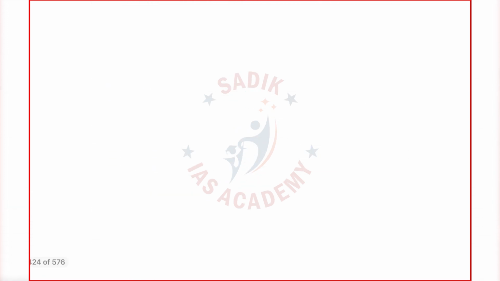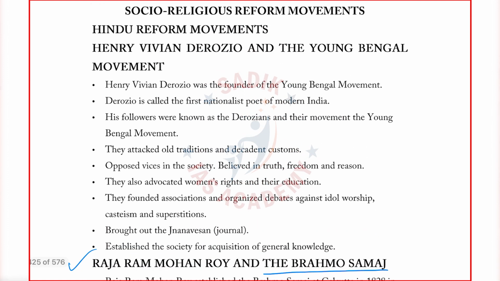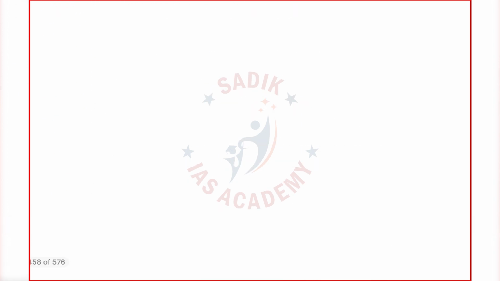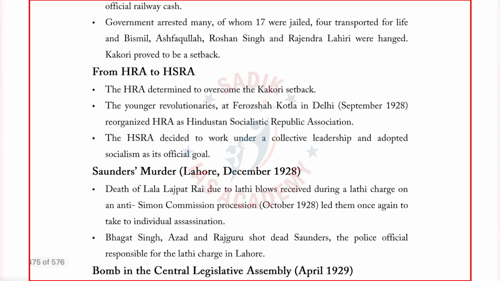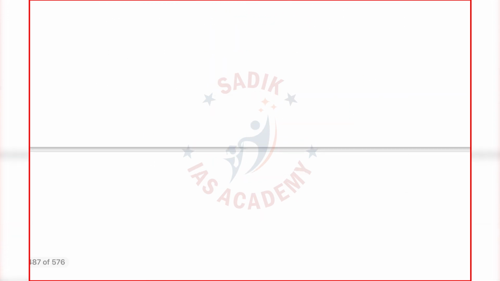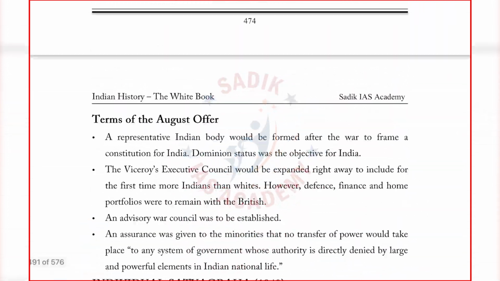Again, social religious reform movements. Fundamentally, I would have covered most of the things. Let us go to the other unique aspects of this modern India. So many questions have come, which I have marked, but we have no time to discuss all these questions.